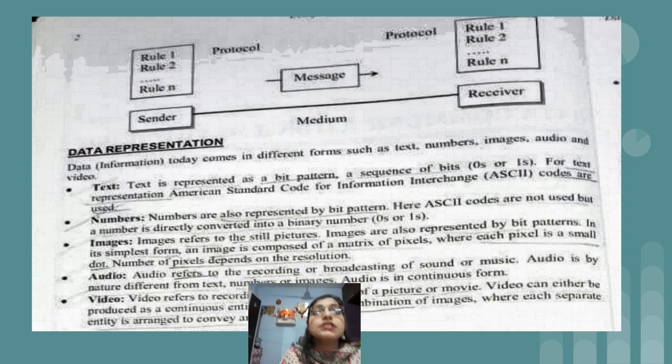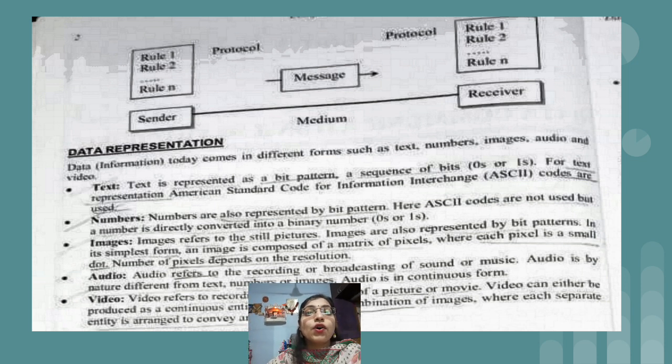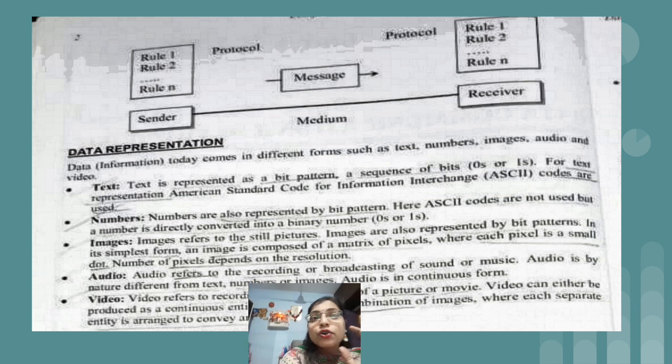Then the next data which we can send is audio. In the case of audio, it refers to the recording or broadcasting of sound or music. In audio we have only sound, and in video we have images and sound also.